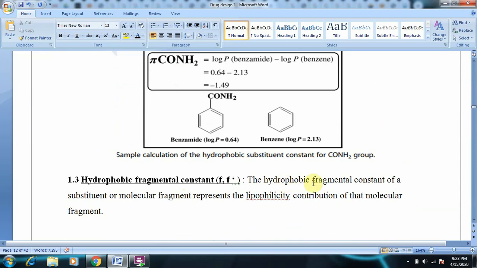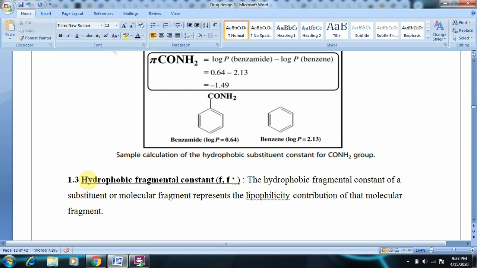Here we define the hydrophobic fragment constant of a substituent or molecular fragment as representing the lipophilicity contribution of that molecular fragment. That can be represented as F dash.